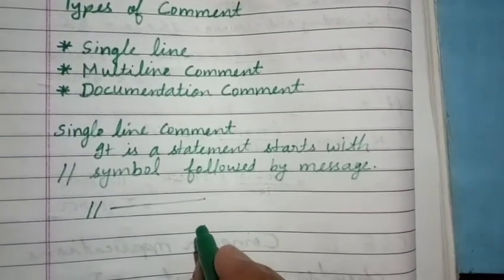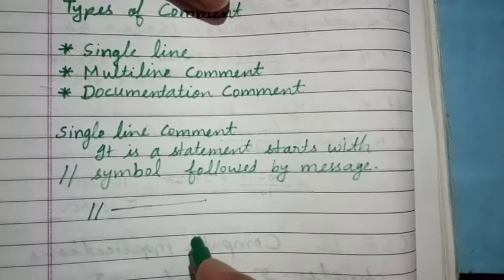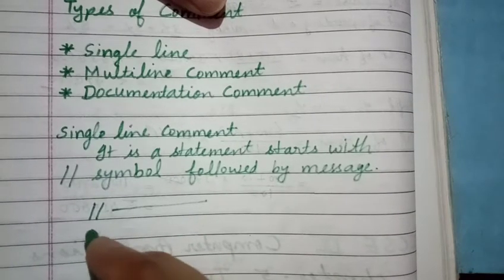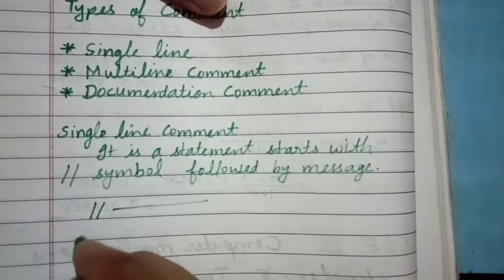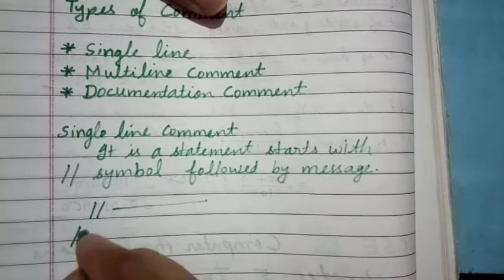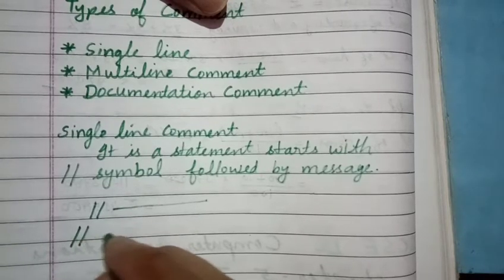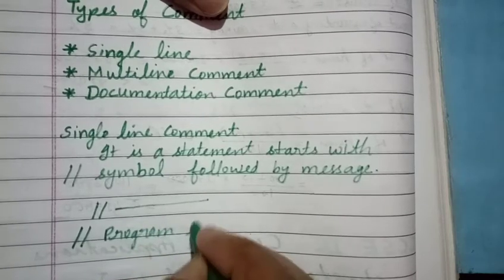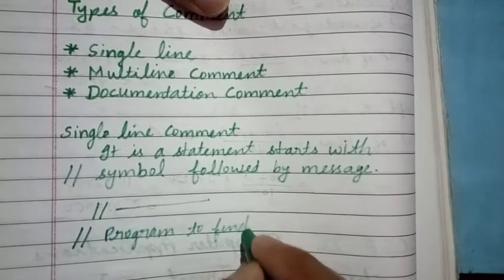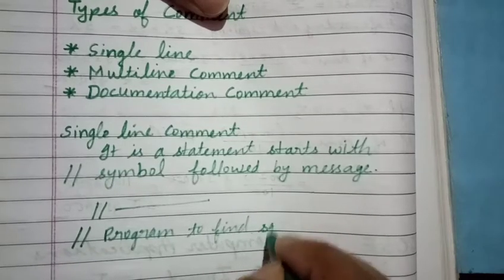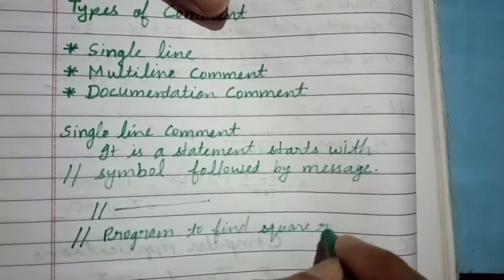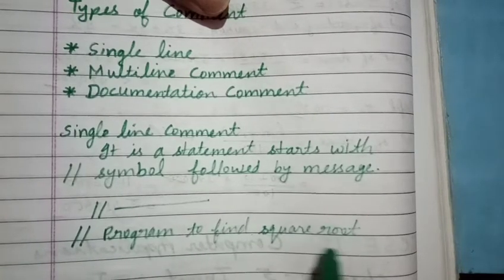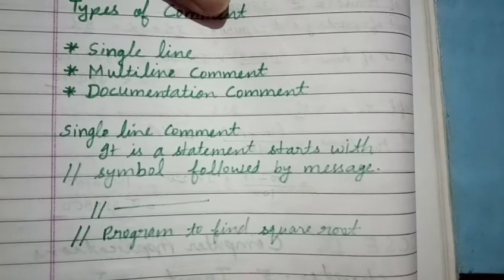Suppose we want to make a program to find the square root of a number and we want to write this comment at the top of the program. We can write like this: put a double slash and then write program to find square root. So like this we can write a single line comment.